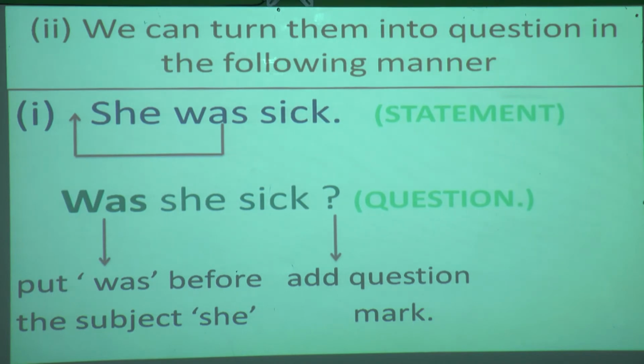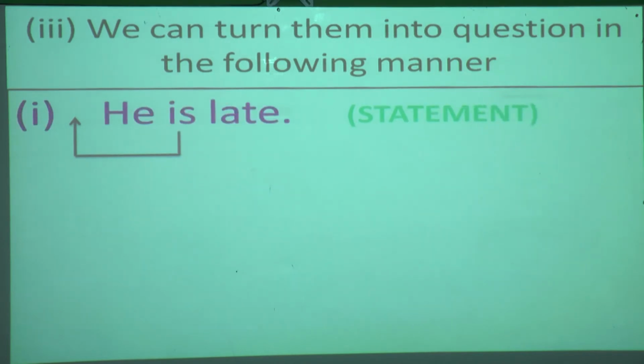Okay. Now we will turn to the third example. Yes. Which statement is this? He is late. What type of sentence is this? Yes, it is a statement. Now what are we going to do? We are going to shift "is" before the subject he. You should be able to recognize what is the subject, which we have learned already in the subject and predicate lesson, that is lesson number 2. Now how will you shift? So what will be the answer? Is he late? And what are you going to do? You are going to put a question mark. So for "is", I is capital.